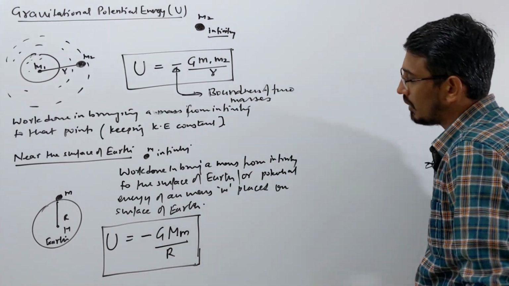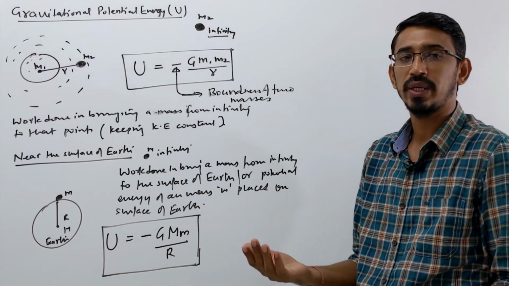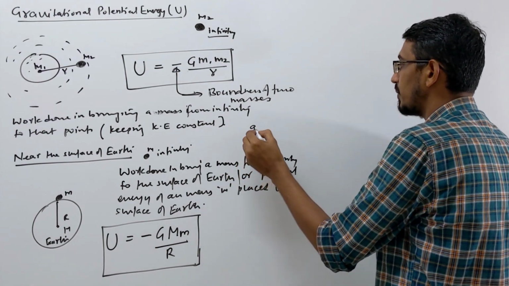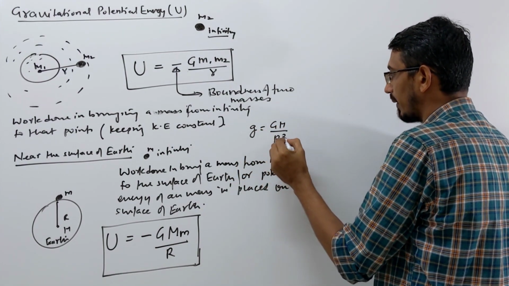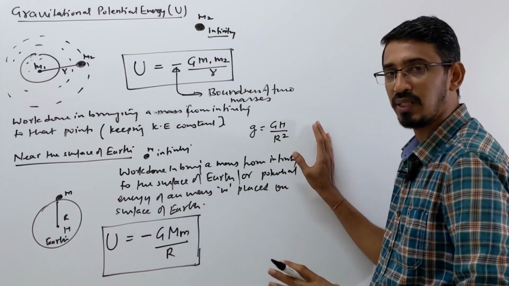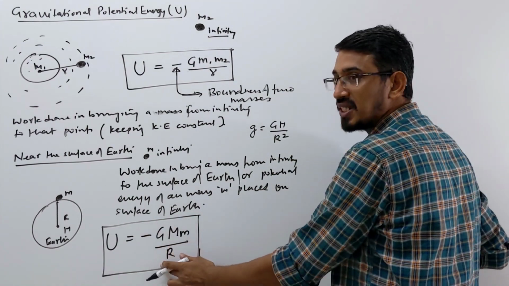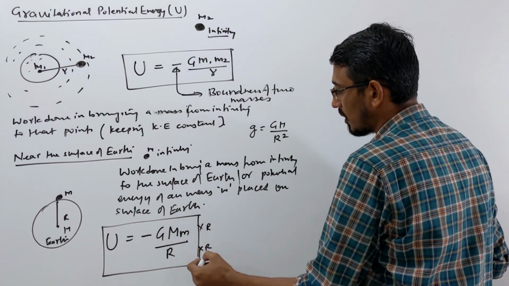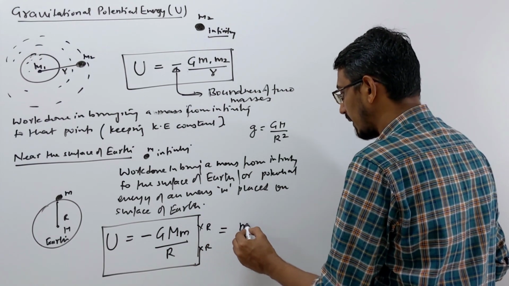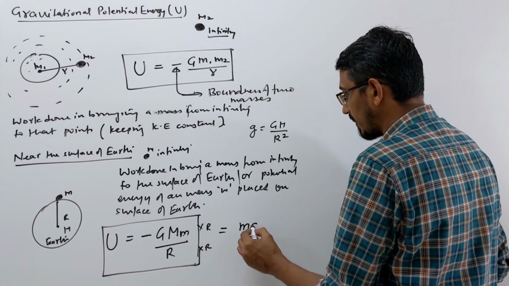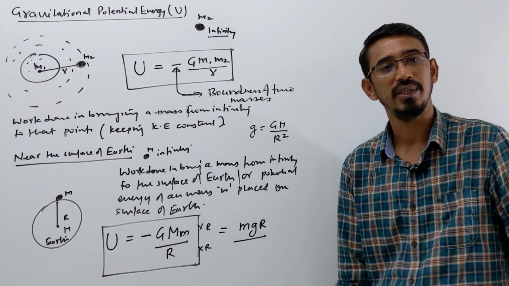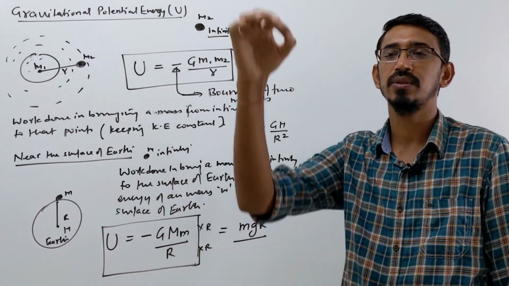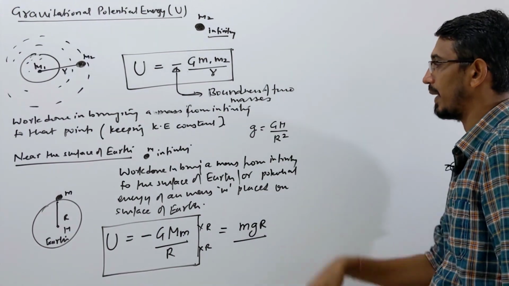Actually, if you watch this formula carefully, you can write it in another format, in terms of small g. We have already learned that acceleration due to gravity is G M by R square. So you can convert this formula into this format also. G, M and R are there, we just need R. So multiply this equation by R and divide by R. G M by R square becomes small g. So the formula can be written simply as m, and this becomes g into R. That's your potential energy simply, in small g format. But this is only for when the object is placed on the surface of Earth, not at some height or depth.